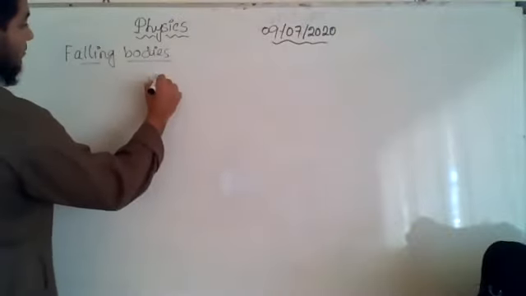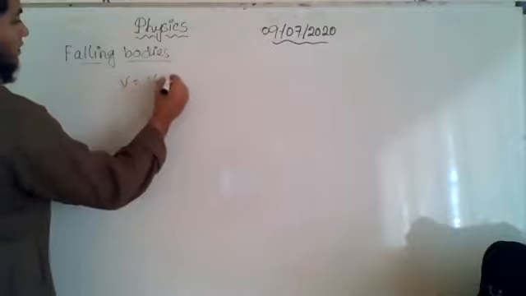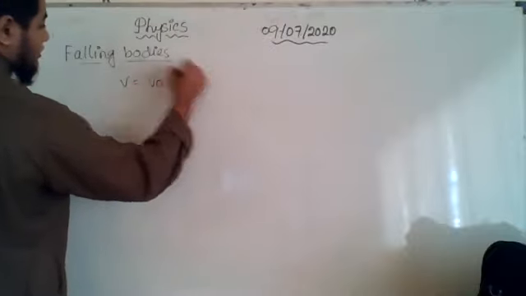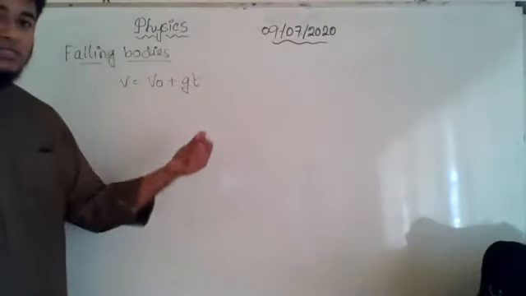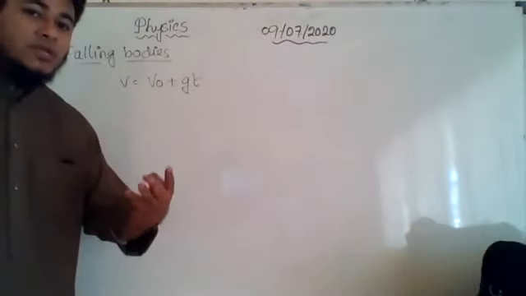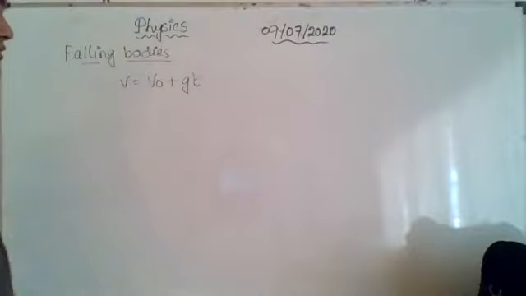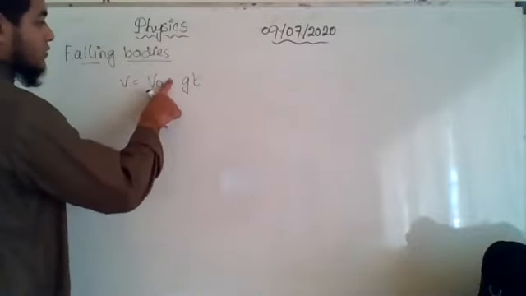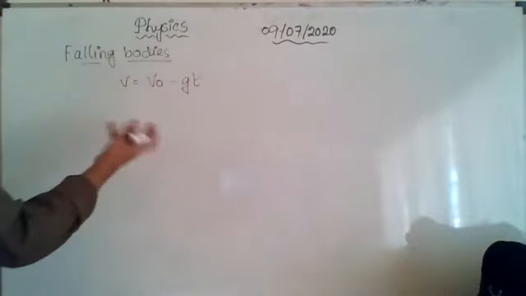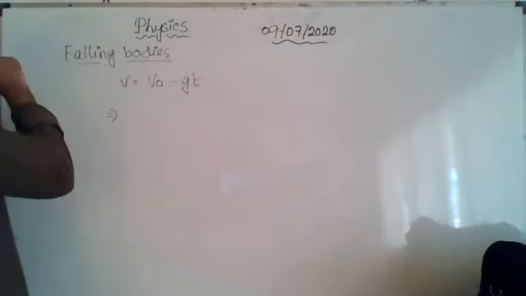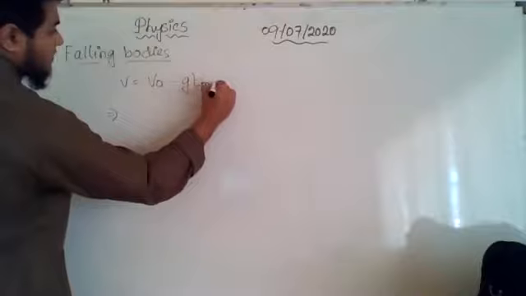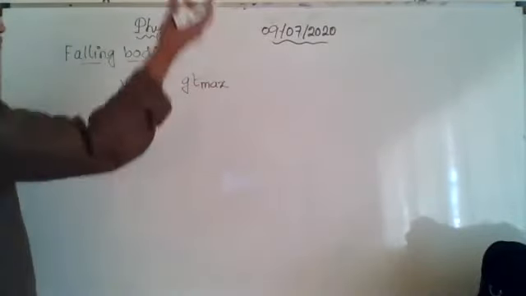The first equation that we know, v is equal to v naught plus gt, right? Now, as we know the body is going in the upward direction, the value of g is going to be replaced by minus 9.8. So that minus and plus, this will be minus. I replace first because later some cancellation will happen. So from here, if it is t max, that means the time required to reach the maximum height.